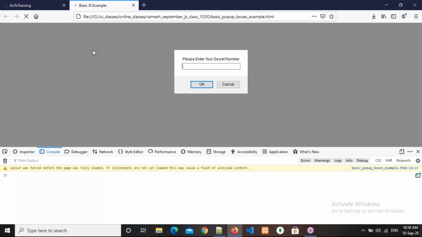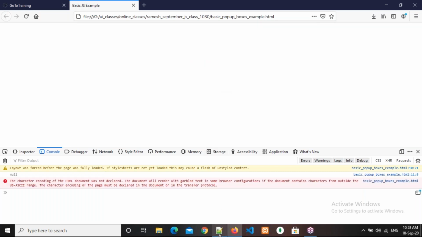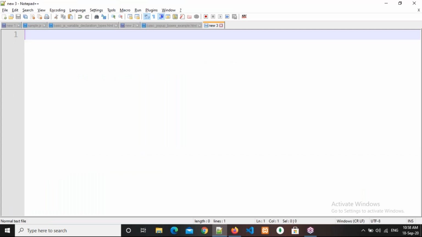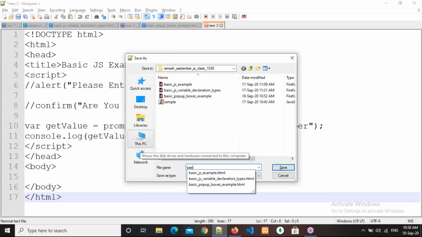In that case, what do I need to do? For that purpose, I'm going to take a new file.